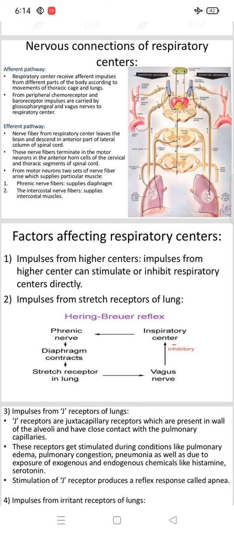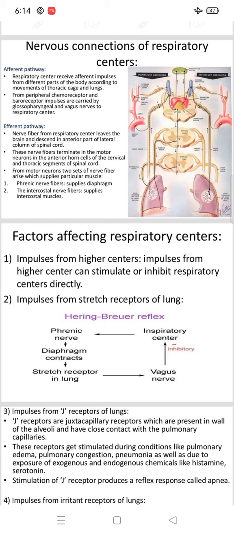Then, what are the factors affecting the respiratory center? Today we discuss 10 factors affecting the respiratory center. The first are impulses from the higher center and impulses from the stretch receptors of the lung. Then impulses from the J receptors of the lungs.